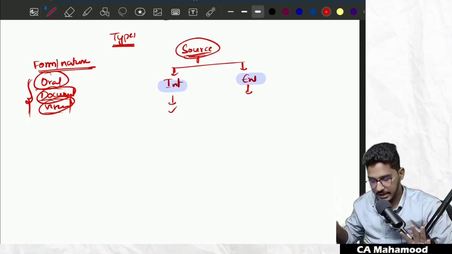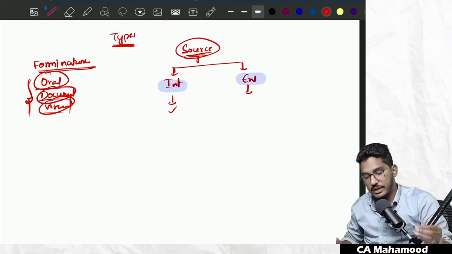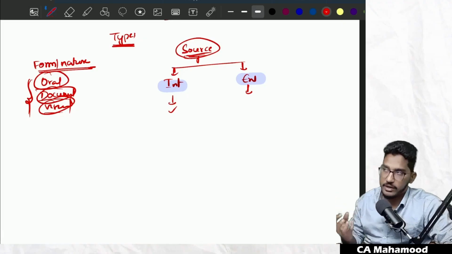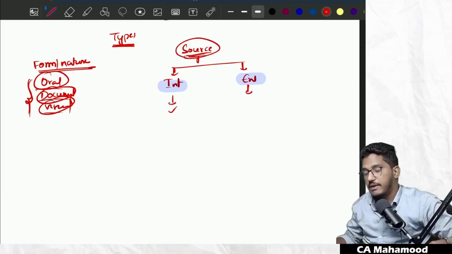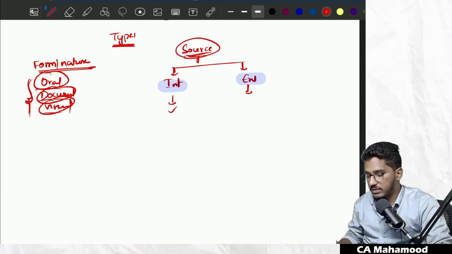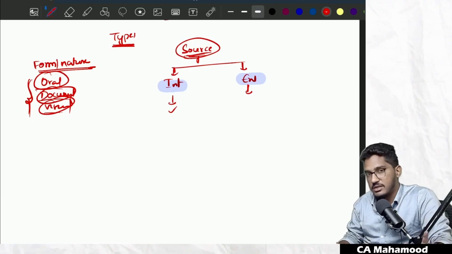Very simple definition. If something is getting generated within the client's organization, if the generating point of the evidence is within the client's organization, that we call as internal evidence. If something is getting generated outside of the client's organization, that we call as external evidence.